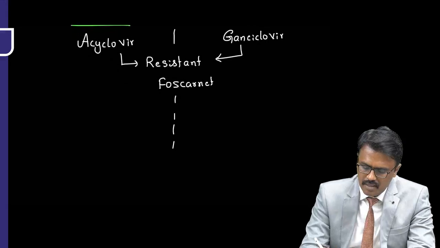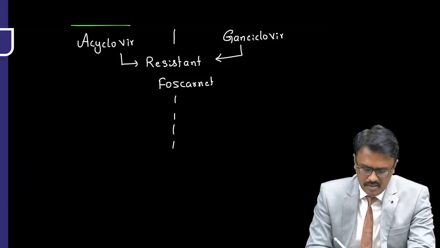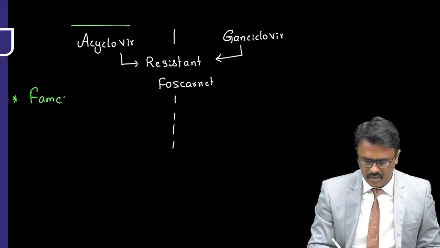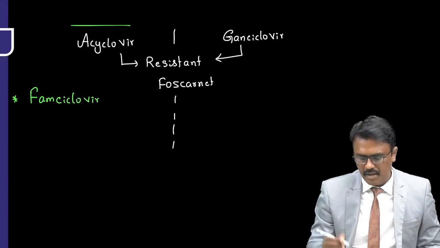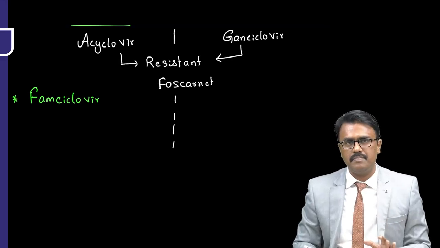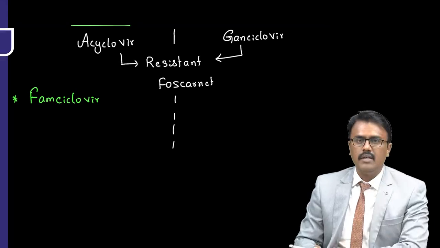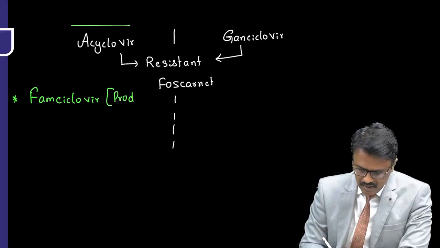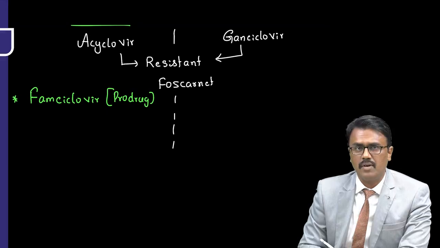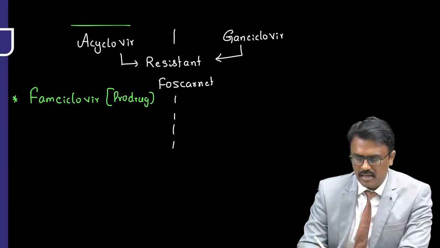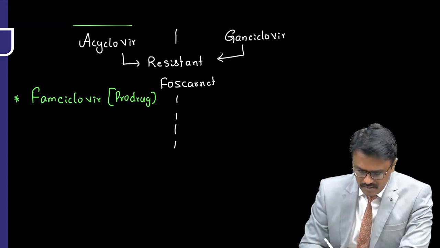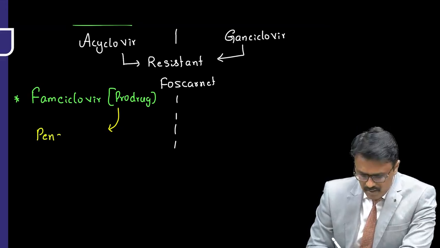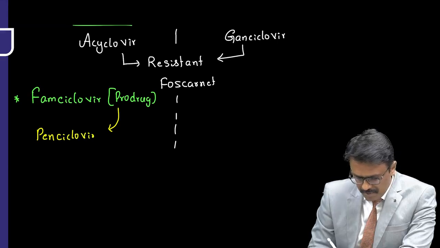What are the other drugs apart from acyclovir that we have for treatment of this? The other drug is famciclovir. Famciclovir is a prodrug. The mechanism is similar to acyclovir. Whatever we wrote for acyclovir, the same thing: it gets activated and then inhibits DNA polymerase and DNA synthesis. Inside the body, it is converted into penciclovir. These are also used for herpes.